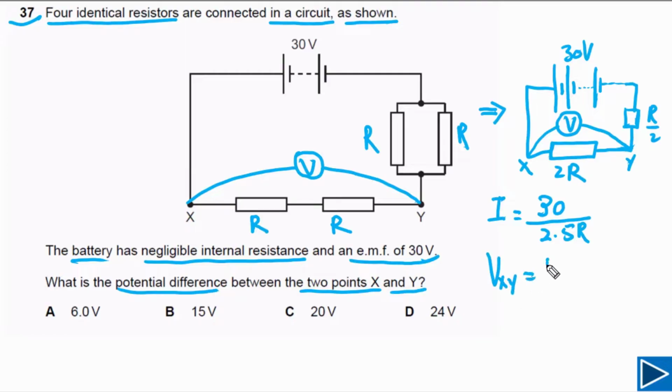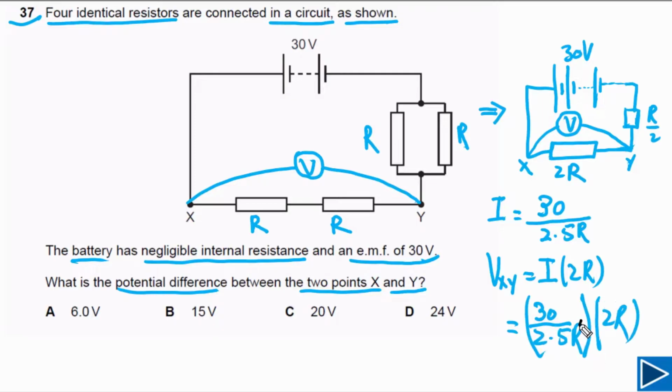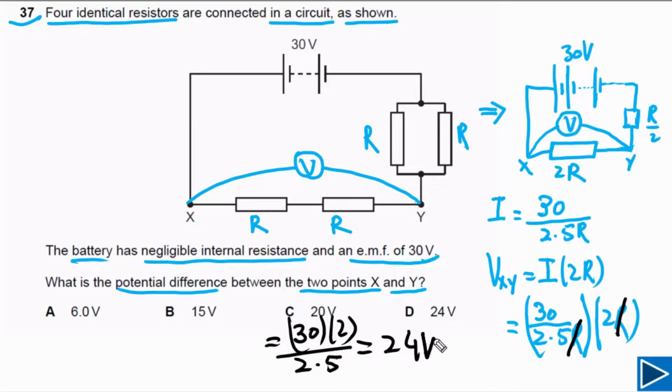So the potential difference between X and Y is equal to current times the resistance, so we can say 2R. From here, I is given: this is 30 divided by 2.5R, multiplied with 2R. Now simply we can cancel this R with R. So we are left with 30 multiplied by 2 divided by 2.5. Now if we solve this one, our final answer will be 24 volts.